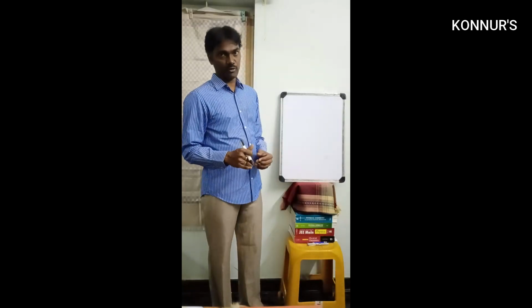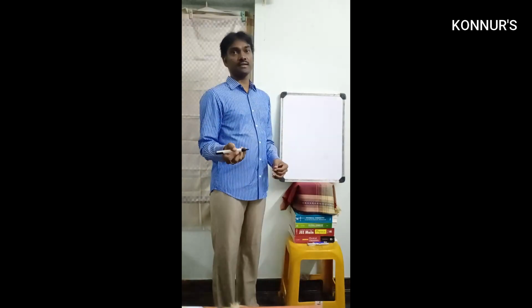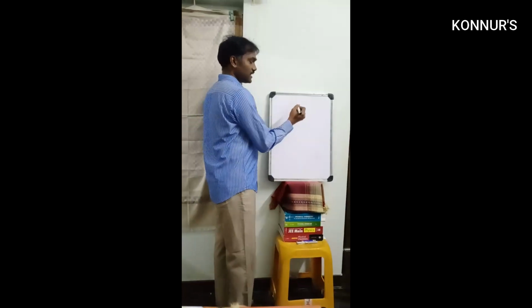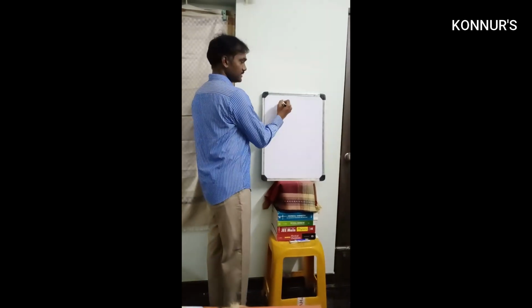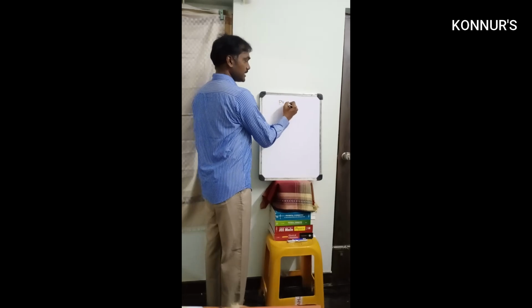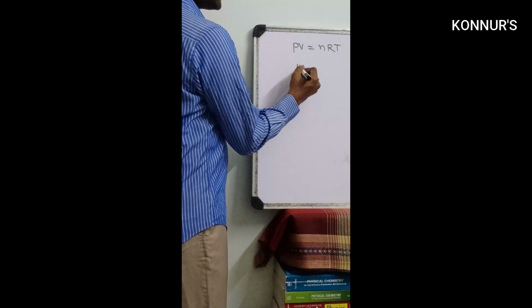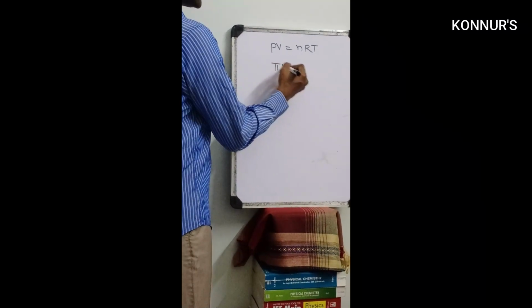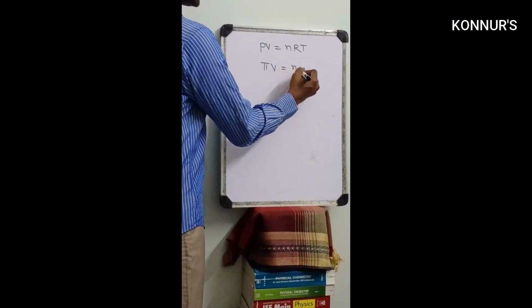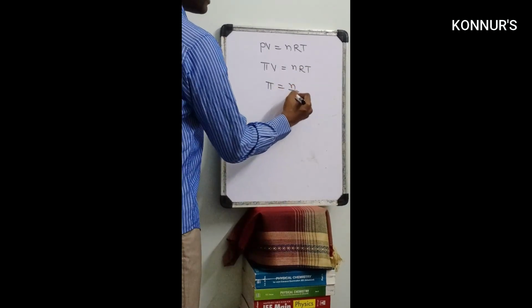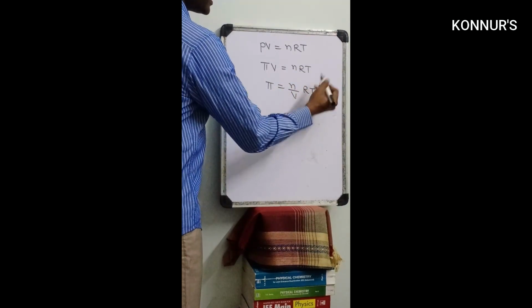So the mathematical formula: osmotic pressure is similar to our gaseous pressure only. So our gas law is PV equal to nRT. Instead of P, you write pi, since osmotic pressure is also similar to pressure. So pi equal to n by V into RT.